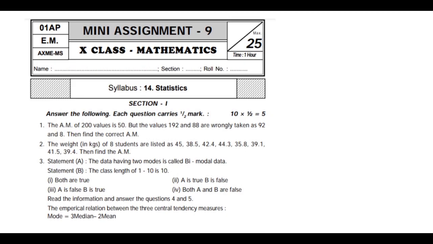The arithmetic mean of 200 values is 50. So 200 values with mean 50, so we need to find the sum of observations, right?